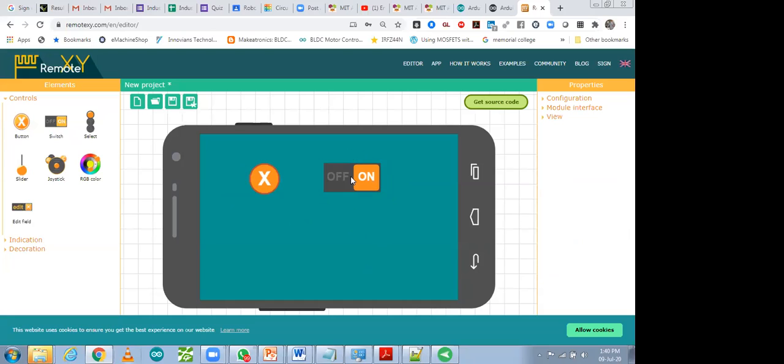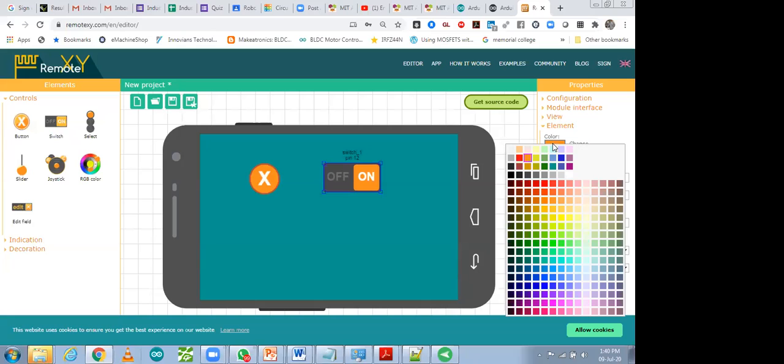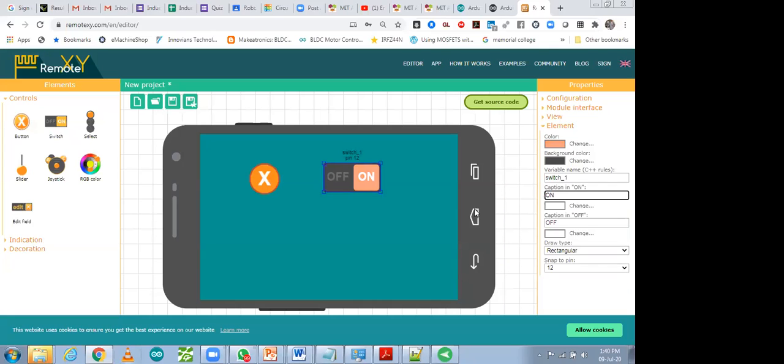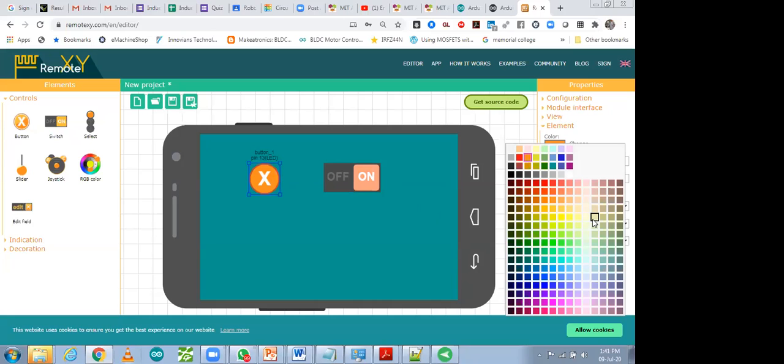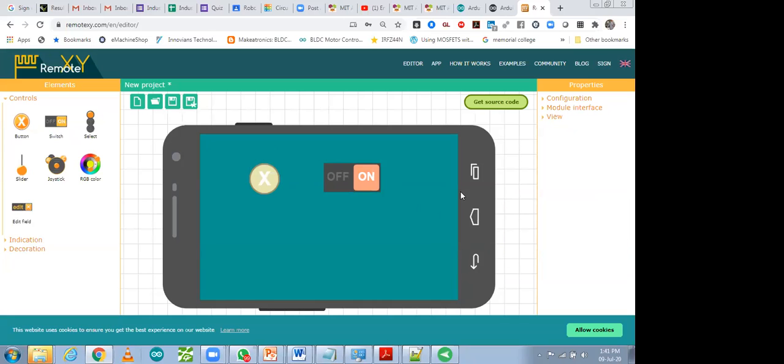I'm selecting 12. After doing this, we can configure it also, like we can change the color. The same thing we can do over here. It's up to you what you want to do. If I want to make this color a little bit lighter, I can do that also. These are the setup options, and the background color we can also change.